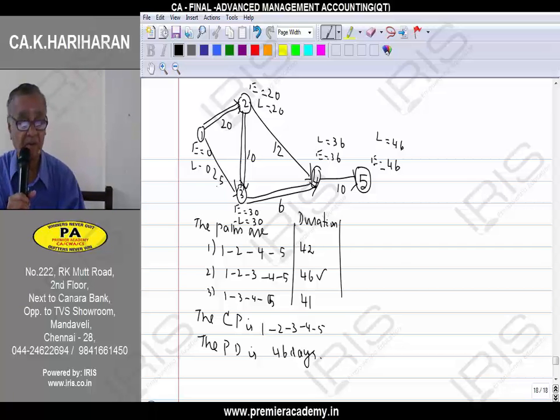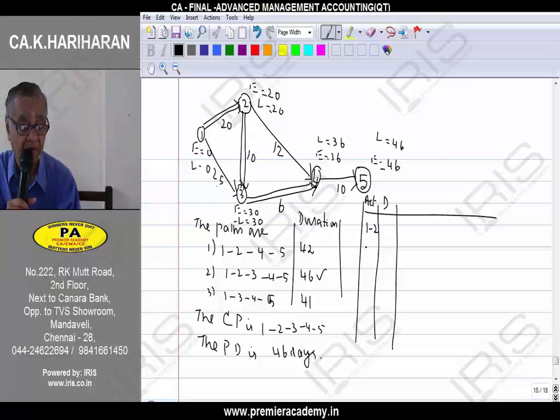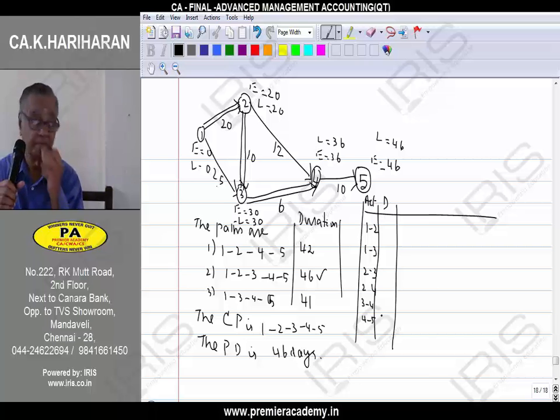We want to write down the total float. To write down the total float, now we prepare a table. What are the activities and duration? Now write activity and duration. Activities are 1 to 2, 1 to 3, 2 to 3, 2 to 4, 3 to 4, 4 to 5.